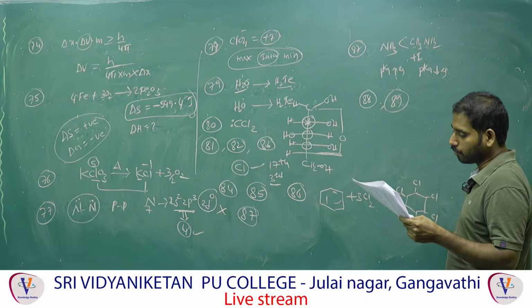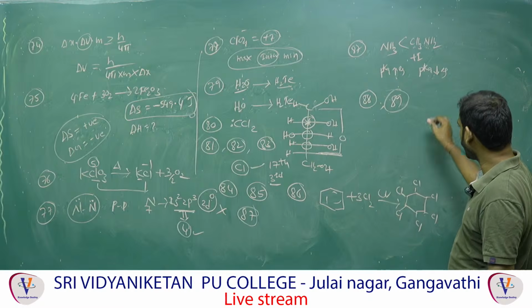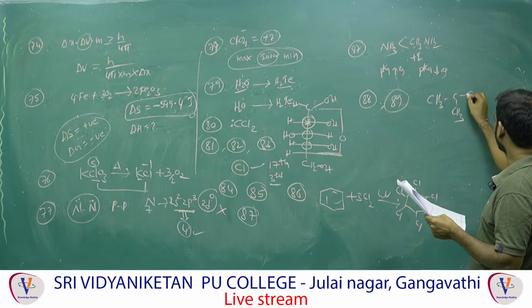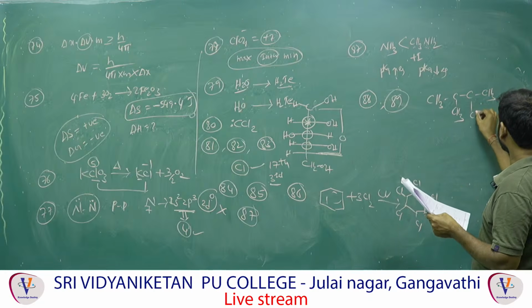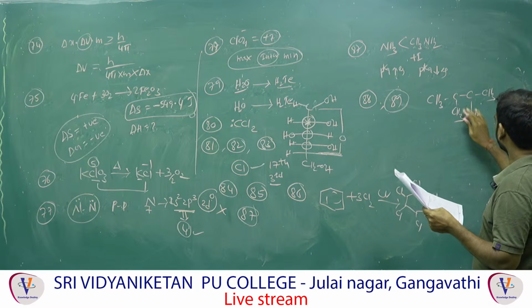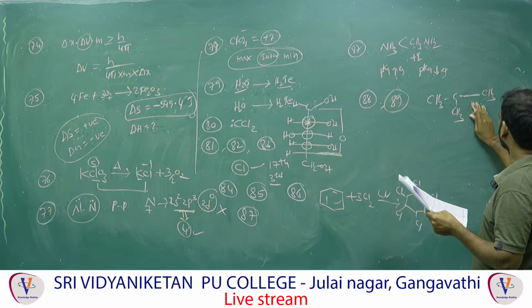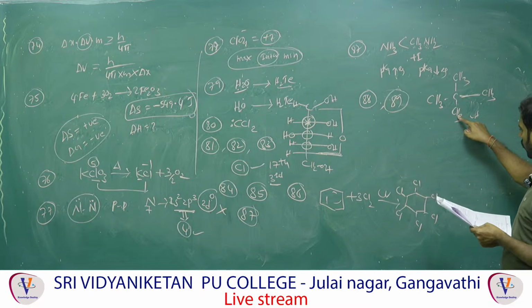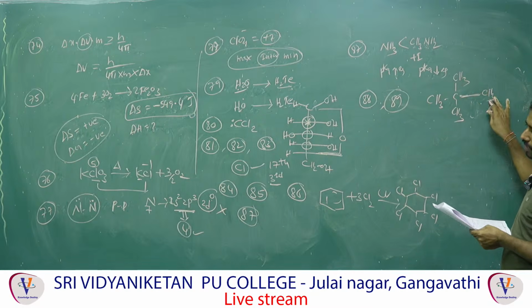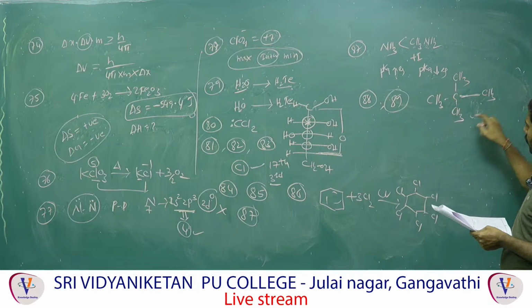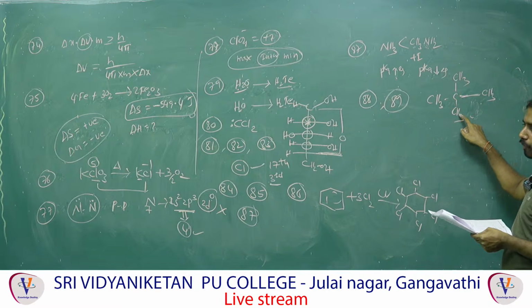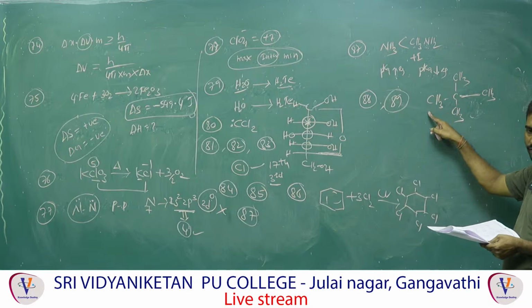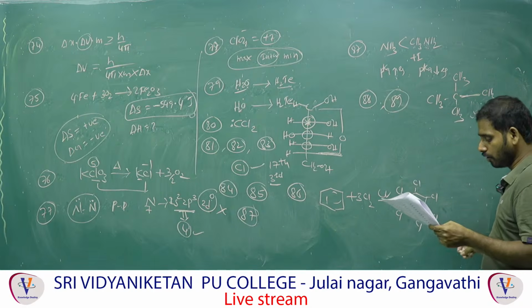The alkane gives only one monochlorinated product on the reaction. Only one monochlorinated product. This one, the second option. Here one hydrogen is replaced, since this carbon has 4 methyl groups. These 4 methyl groups are the same. One of the hydrogens replaced by chlorine is called monochlorination. You can replace here, here, here, here, but all give the same product. That's why there is only one monochlorinated product.